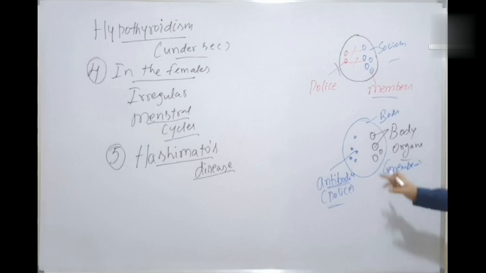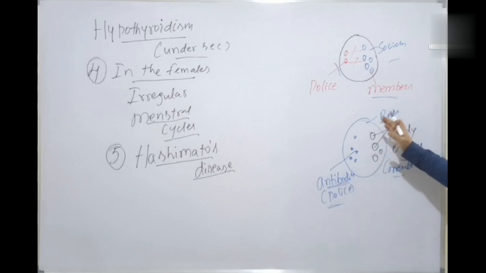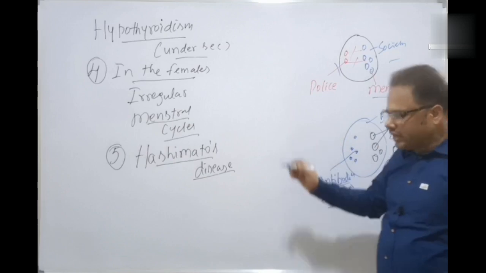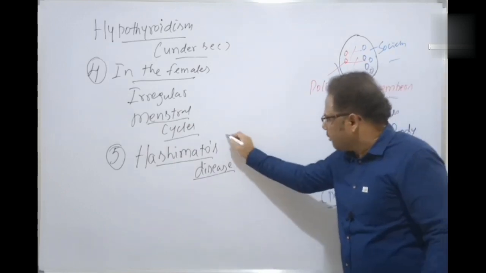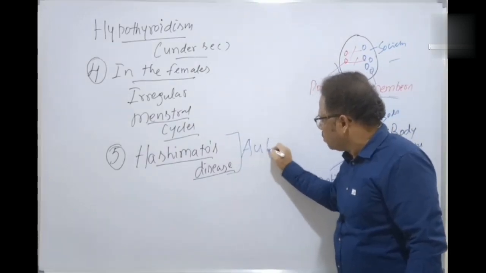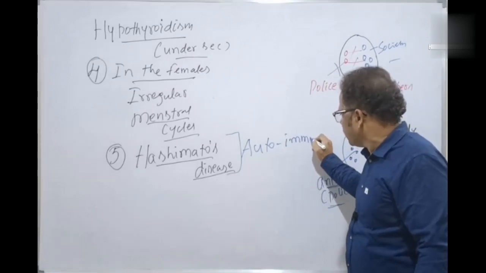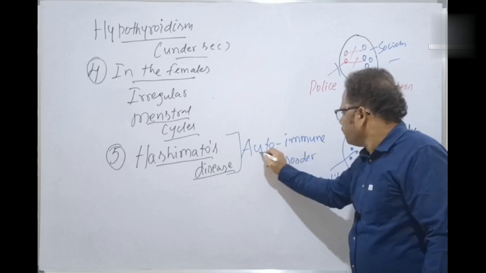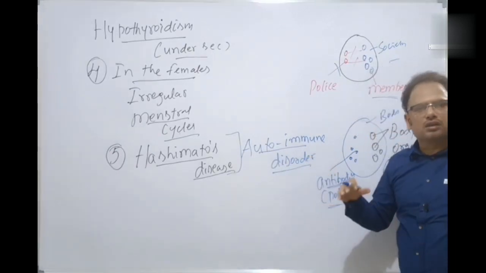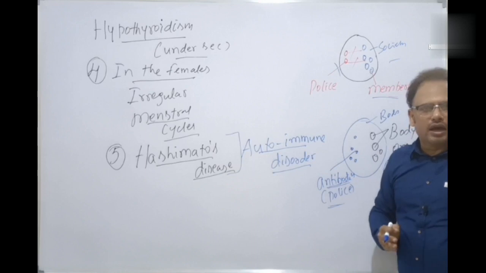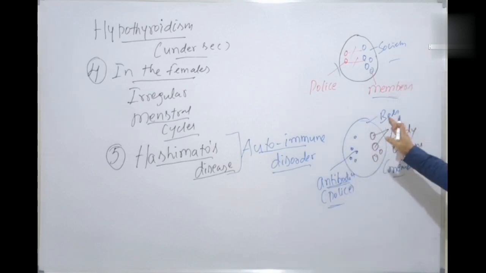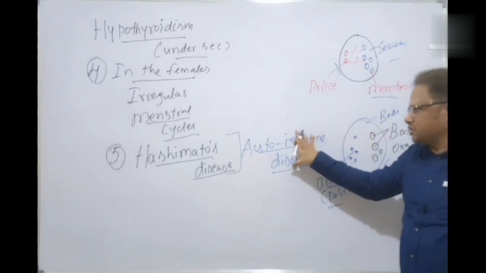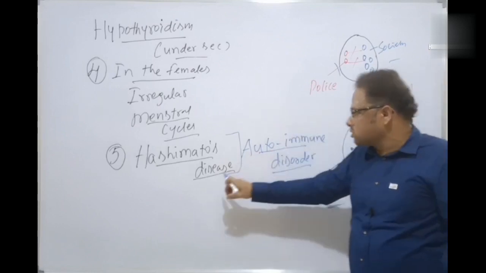But sometimes they turn against the body's own tissues, and that is called an autoimmune disorder, where the person's antibodies turn against his own body organs, treating them as antigens. That is a severe manifestation, and that is called Hashimoto's disease.